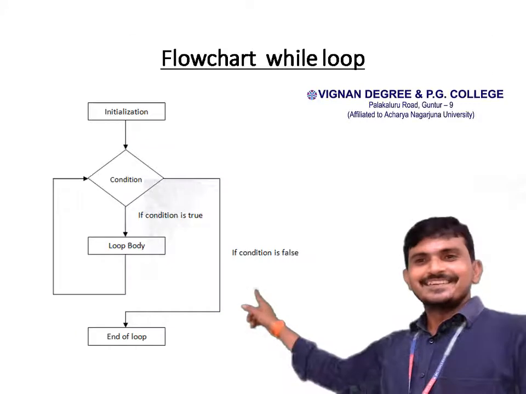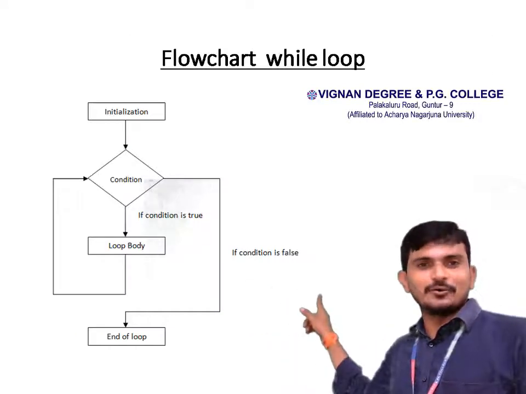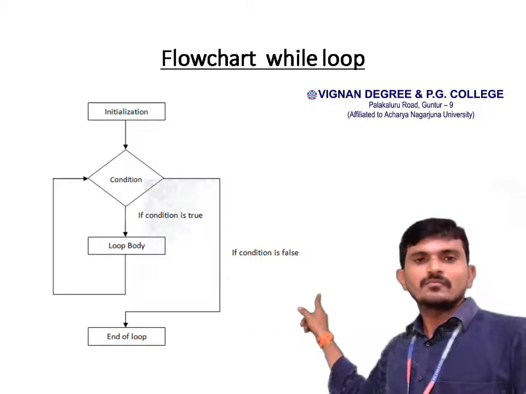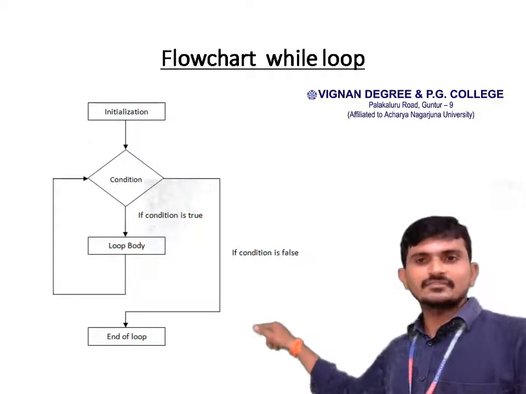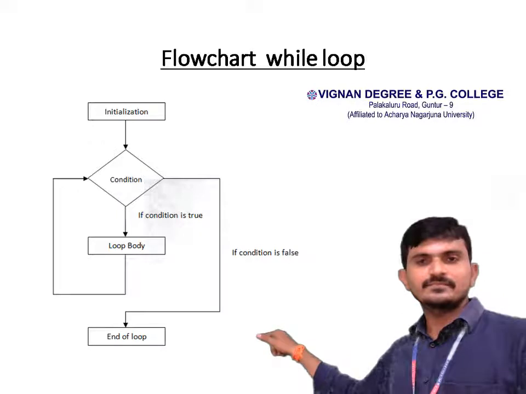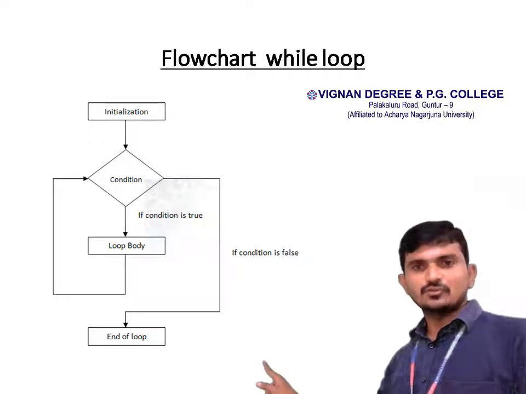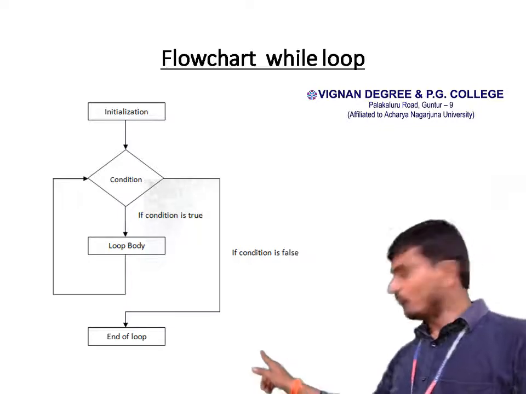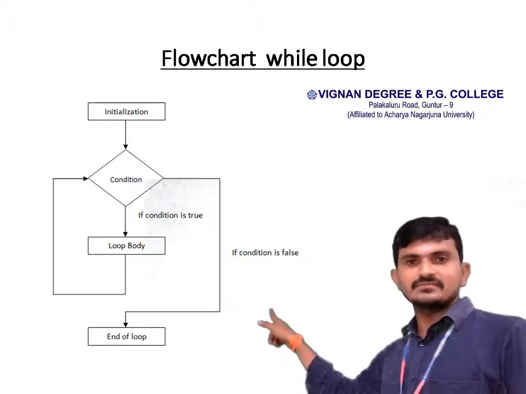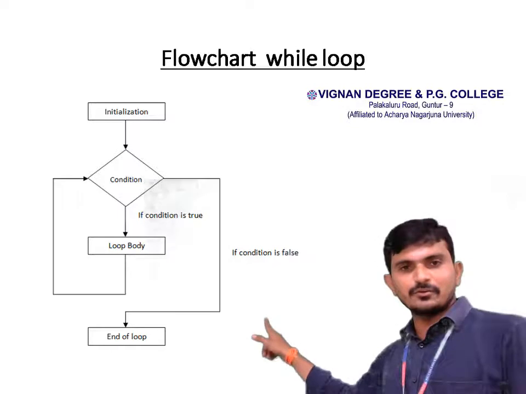Next, flowchart of the while loop. First of all, initialize the value. Next, test the condition. Condition is true. Execute the body. Once again, check the condition. Condition will be true.